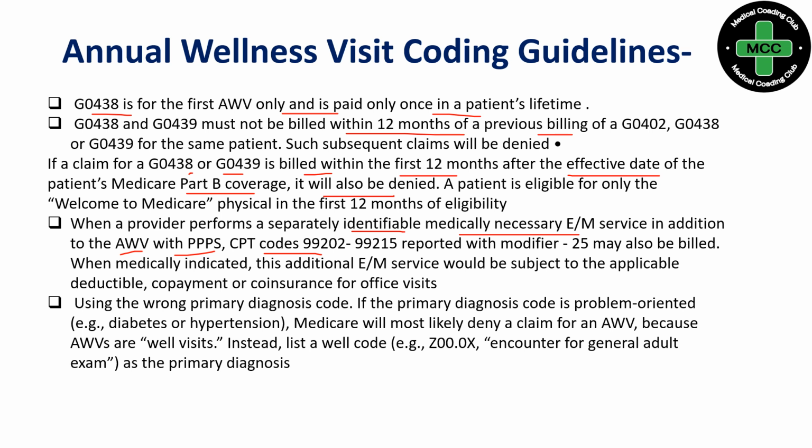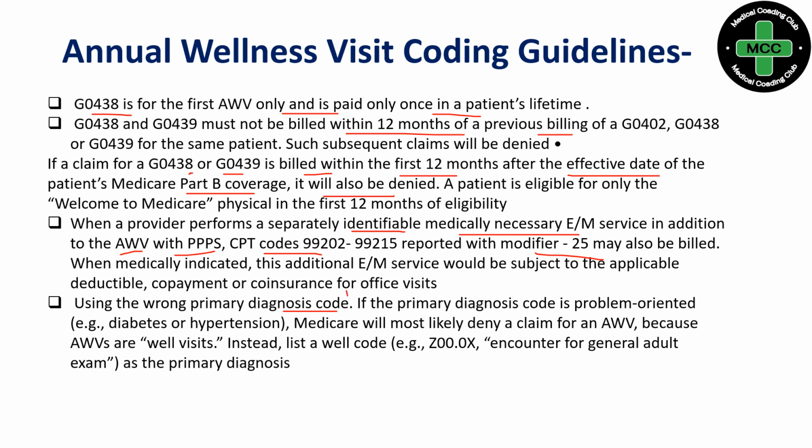We can use the office visit E&M codes only if the provider addresses a new acute problem. If we find there is medical necessity to bill one more E&M, we can use the office visit codes by using modifier 25 and the right primary diagnosis code.